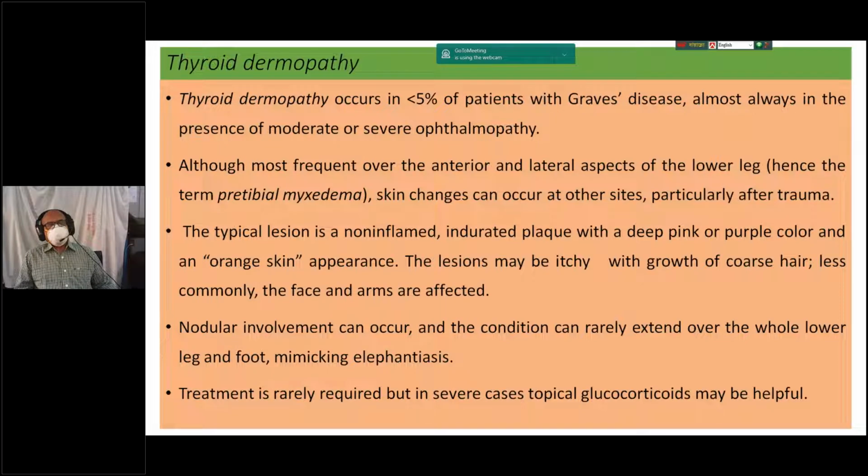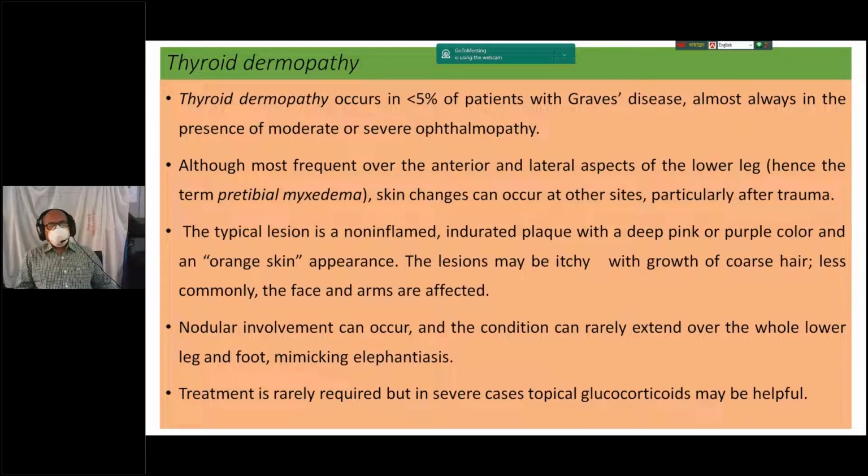The typical lesion is, number one, non-inflamed; number two, an indurated plaque with a deep pink or purple color; and number three, an orange-peel skin appearance. The lesion may be itchy with growth of coarse hair, and less commonly the face and arms are affected. Nodular involvement can occur, and the condition can rarely extend over the whole lower leg or foot, making elephantiasis.